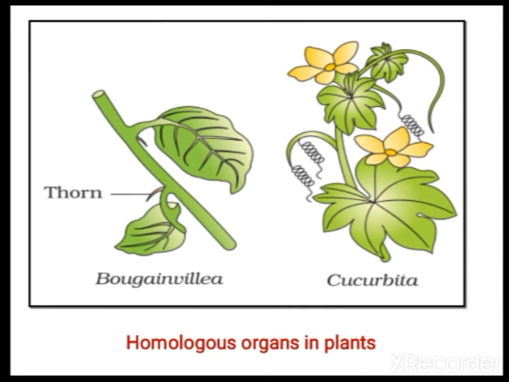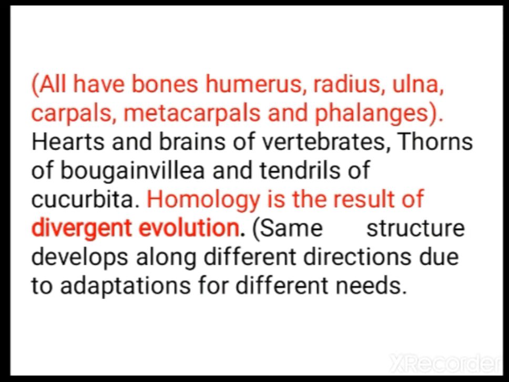So they also come under examples of homologous organs. Homologous organs, you should not forget, are the result of divergent evolution. Children, in the exam they ask about divergent evolution and convergent evolution. You should be able to tell what the examples are for that. So like that you should be able to write it.